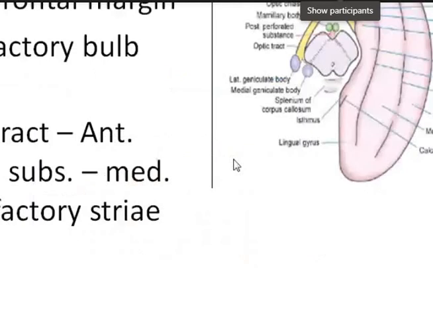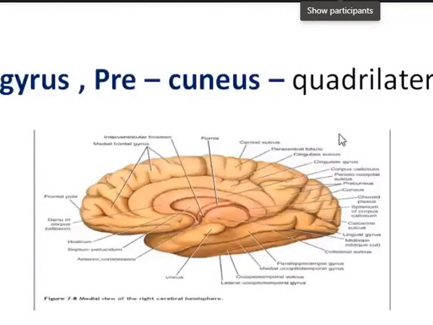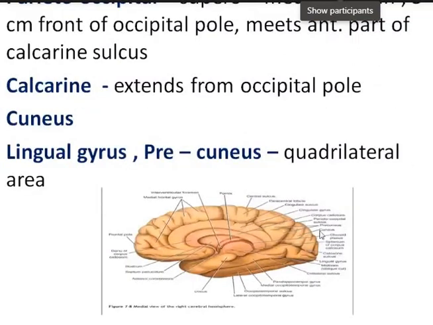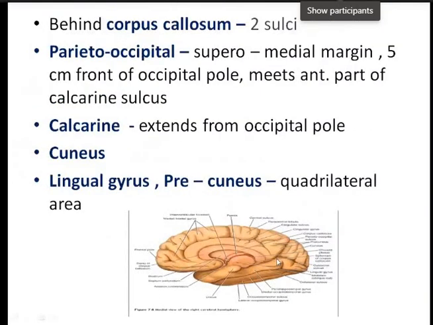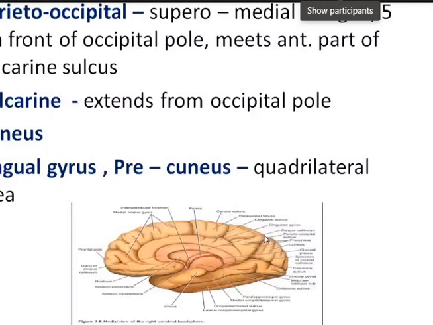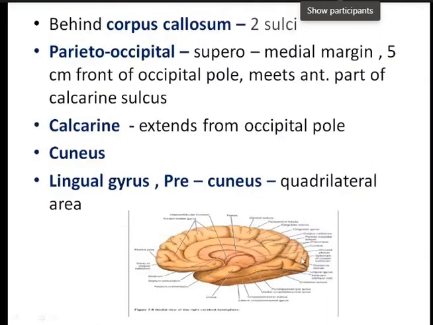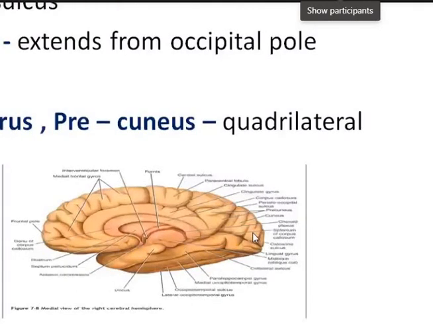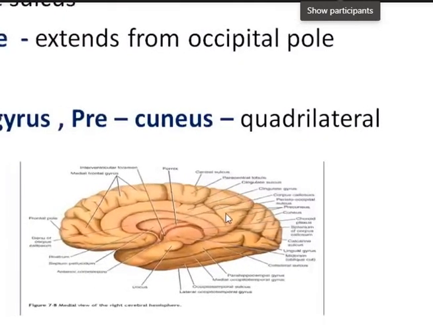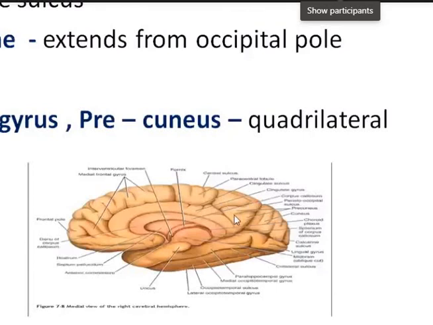Now the other important sulci here are the parieto-occipital sulcus and the calcarine sulcus. The triangular area between these two sulci is the cuneus. In front of the cuneus, this quadrangular area is the precuneus, and below the cuneus is the lingual gyrus. So all these are the different sulci and gyri in the medial surface. Now coming to the inferior surface.